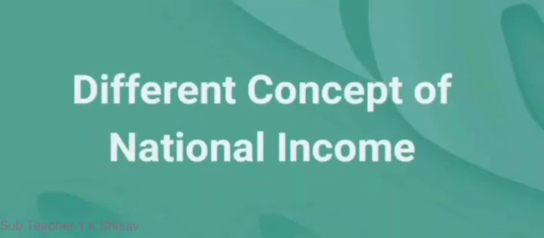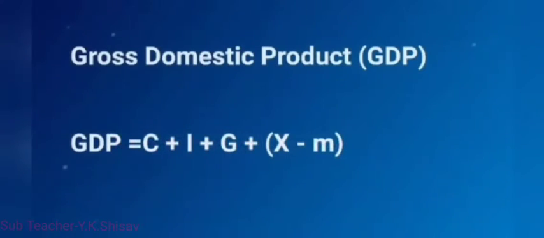See, there are different concepts in national income. First, gross domestic product, that means GDP. What is meant by GDP? Gross domestic product is the gross market value of all final goods and services produced within the domestic territory of a country during a period of 1 year. That means GDP is equal to C plus I plus G plus X minus M.